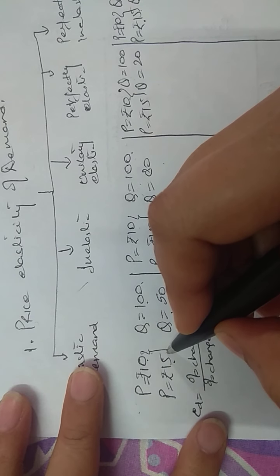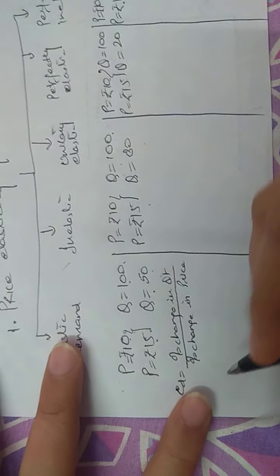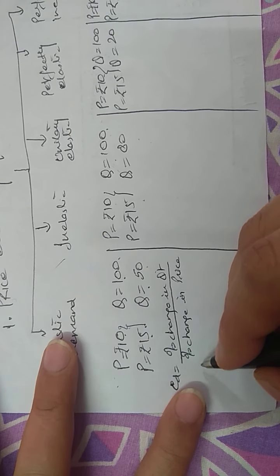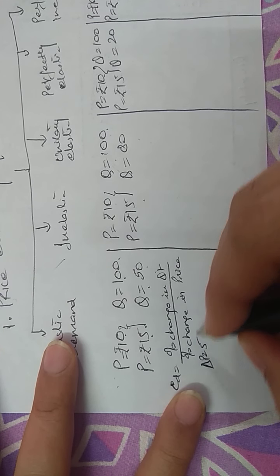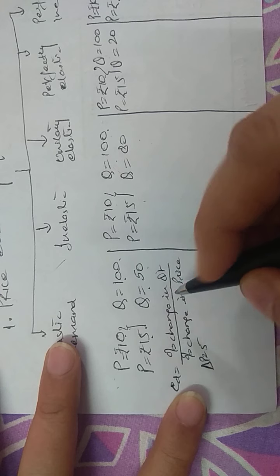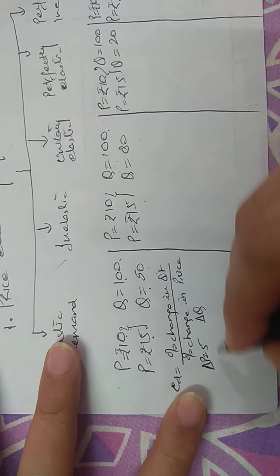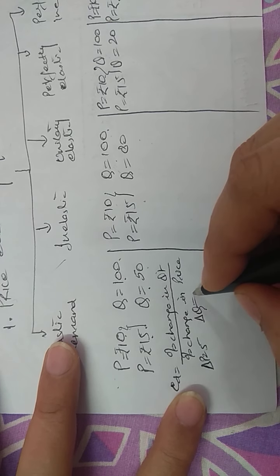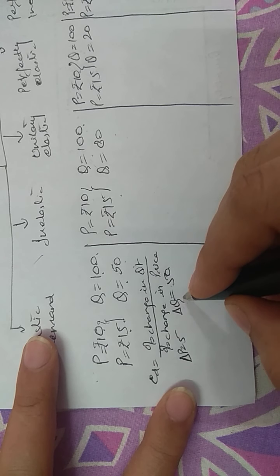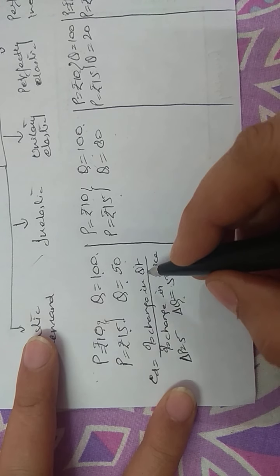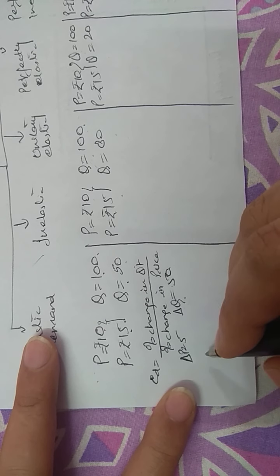And what is the change here? The change is 5 rupees. So delta P is 5 and delta Q is how much? Delta represents the change. Delta Q is 50. The numerator is percentage change in quantity.